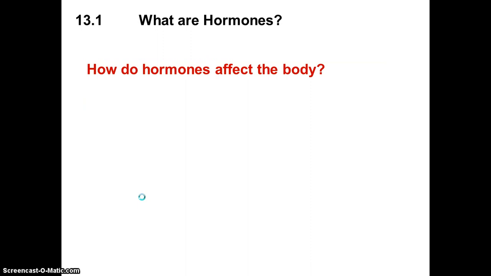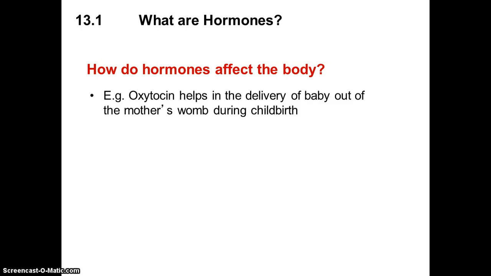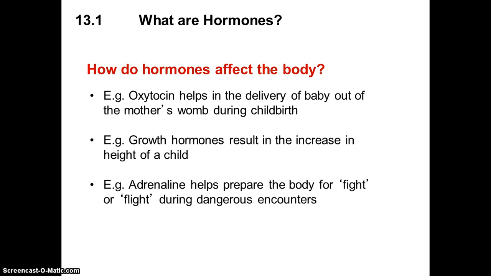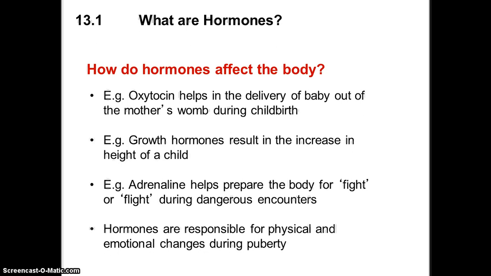How do hormones actually affect the body? There are many types of hormones. Oxytocin helps in the delivery of the baby out of the mother's womb during childbirth. Growth hormone results in an increase in the height of a child. Adrenaline helps to prepare the body for fight or flight during dangerous encounters. Some hormones are also responsible for our physical and emotional changes during puberty. In females, they are estrogen and progesterone. In males, it is testosterone.